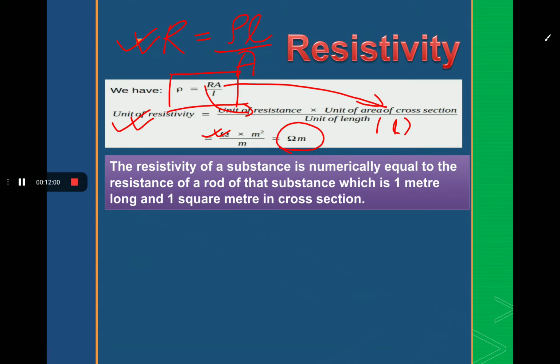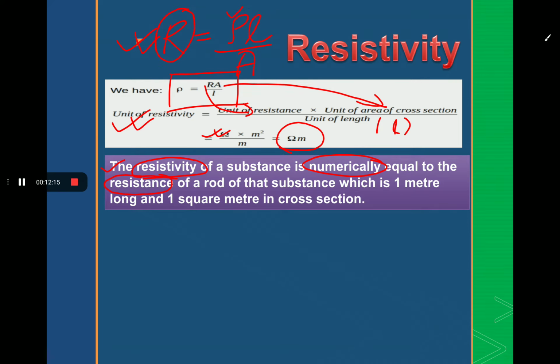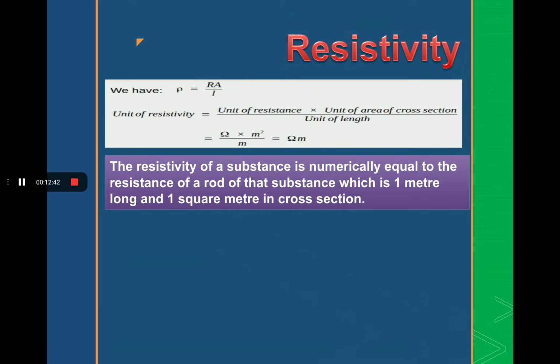So students, here is the point that the resistivity of a substance is numerically equal to the resistance. When does it become equal to the resistance? When the conductor is 1 meter long and has 1 square meter of cross-section area. When the length of the conductor is 1 meter and the area of cross section of the conductor is 1 meter square, then in that case the resistivity is equal to the resistance of the conductor. Here, as you can see this.